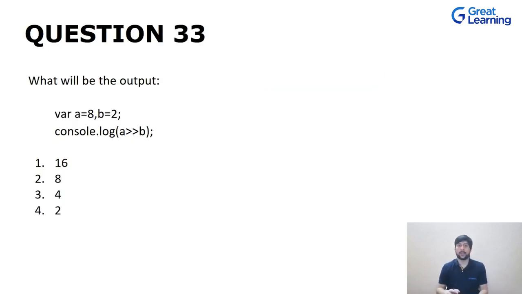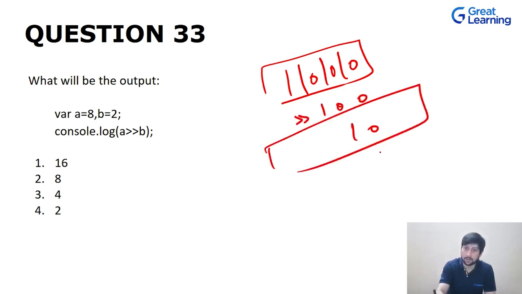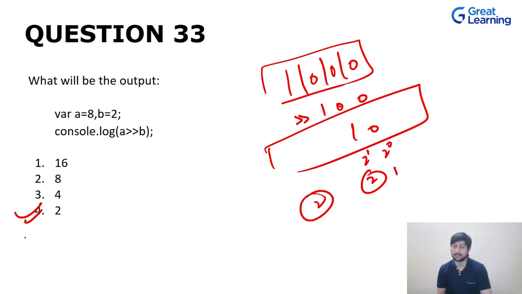Now here we have another example, which is the right shift. Here, as you can see, we have a number. Again, we will convert it into binary. Now we are shifting it towards the right by 2. So in the first shift, it will be something like this. In the next shift, it will be something like this. If you talk about this, it will be nothing but 2 raised to the power 0 and 2 raised to the power 1, which is 1 and 2. The value will be 2. So this will be the answer.